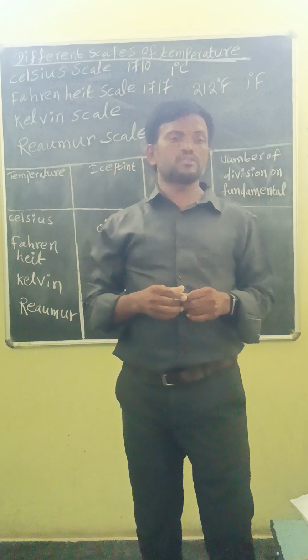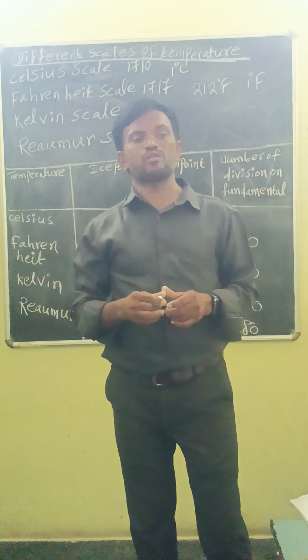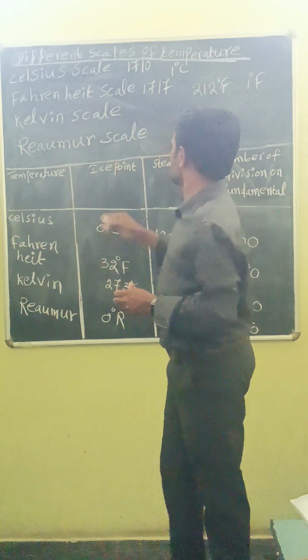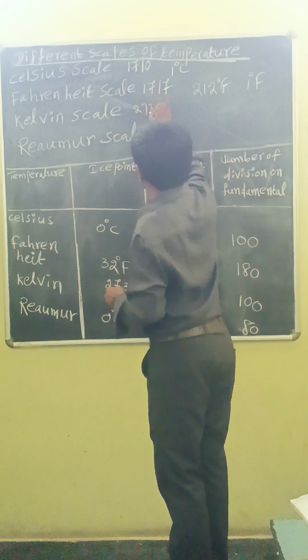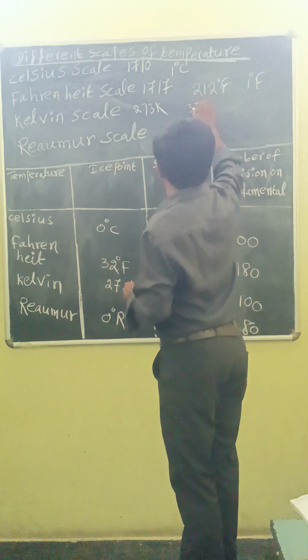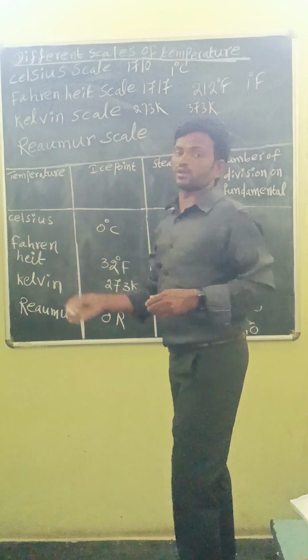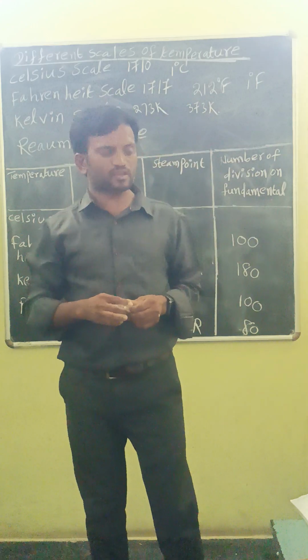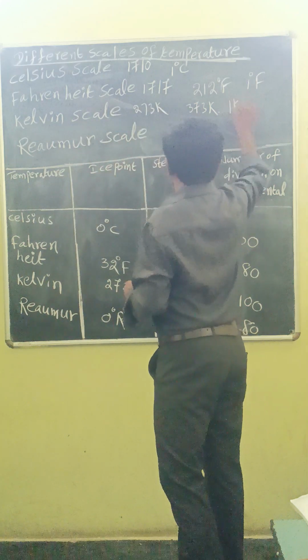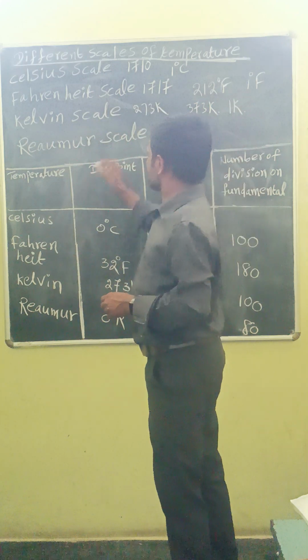Kelvin scale. This scale was devised by Lord Kelvin. On this scale, ice point is taken as 273 Kelvin and steam point is taken as 373 Kelvin. Total parts 100 equal parts. Each part corresponds to 1 Kelvin.